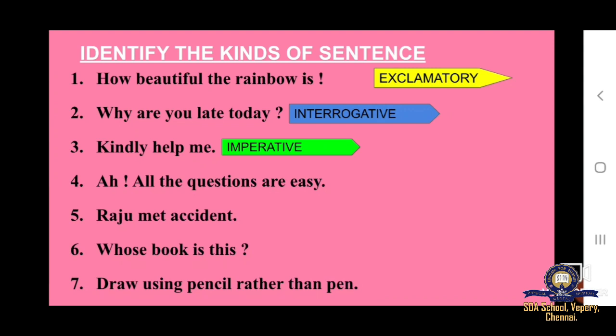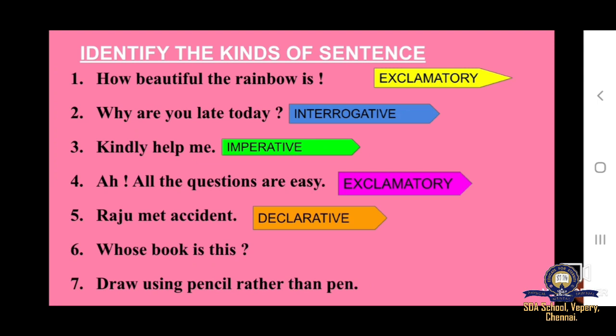And next sentence. Ha, all the questions are easy. So here, what kind of sentence is used? Yes, exclamatory sentence. And next, Raju met accident. Here, what kind of sentence is used? Yes, declarative sentence.